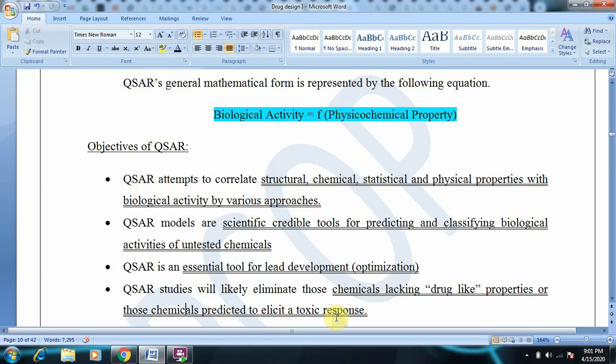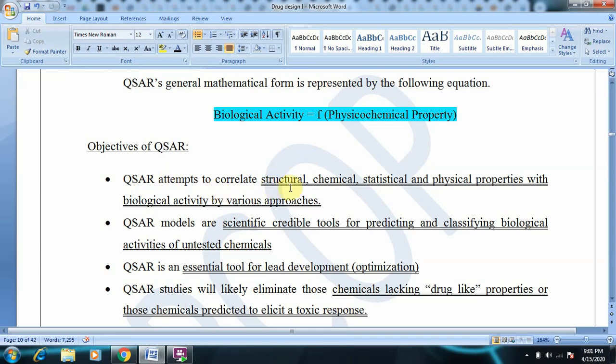So there will be two categories based on QSAR studies: one is drug-like, the other is non-drug-like. We can categorize the ligands, and we can also predict whether the given molecule will produce a toxic response. So these are some of the objectives related to QSAR.